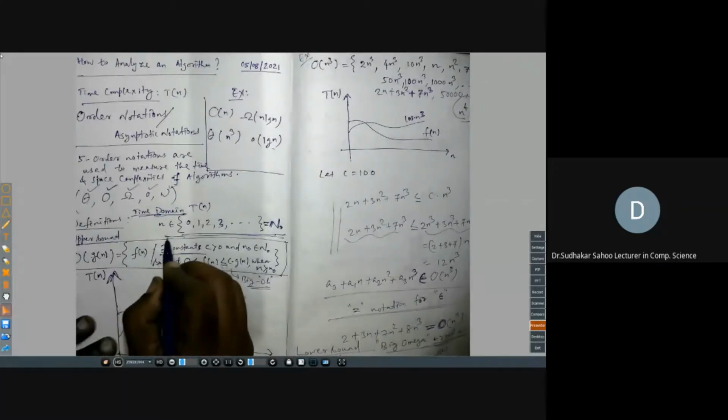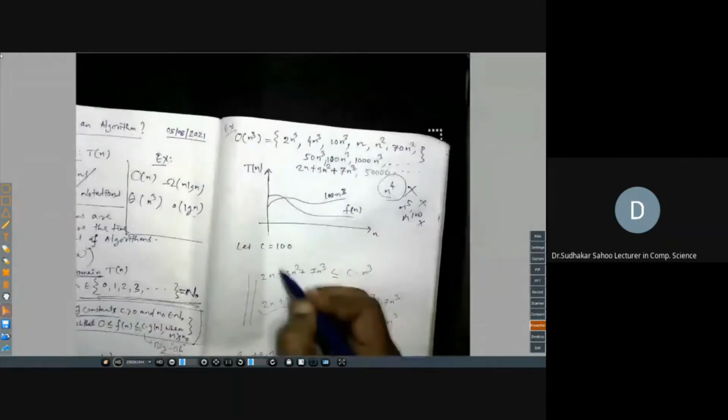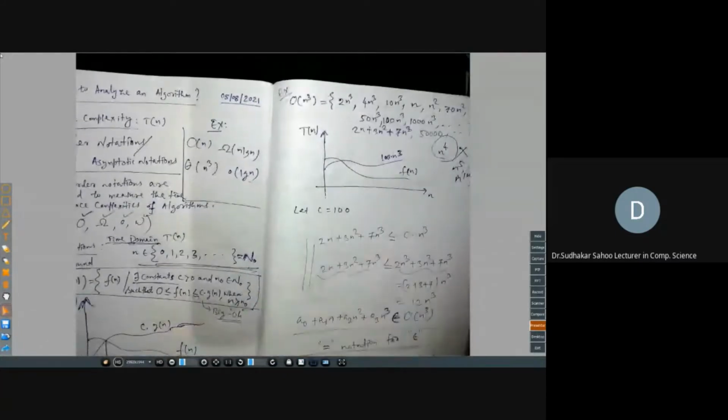So shall I write that? So here is one change. Here is another change. I will discuss why that is a requirement. Here, I will change exists to for all. So this is valid for every constant, not just one like 100 or 1000. Whatever you change, for every constant this should hold. So these are the two changes.